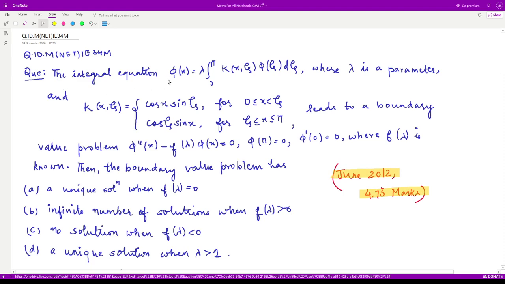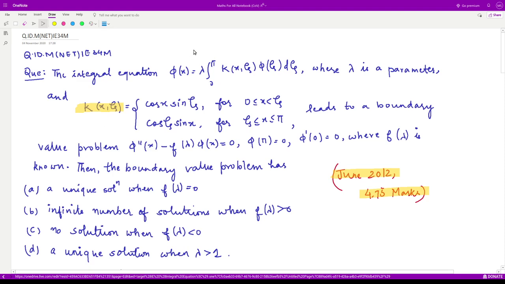The given integral equation is phi of x equal to lambda integration from 0 to pi, that means the interval is from 0 to pi, and we have the Fredholm kind of equation K(x, zeta) phi(zeta) d zeta, where lambda is the parameter and the kernel is given in this form, that is, a piecewise function, and it leads to a boundary value problem.